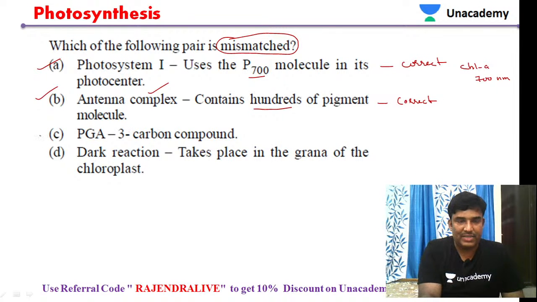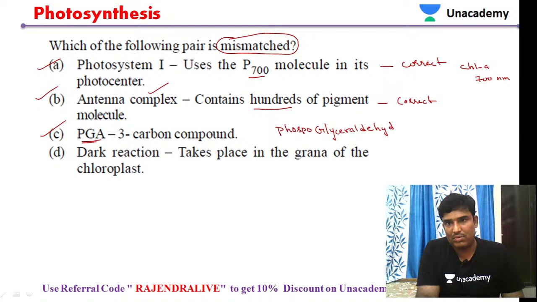Then statement C, you see, phosphoglyceraldehyde. PGA, the full form is phosphoglyceraldehyde, a 3-carbon compound. So that is also a right statement. PGA is a 3-carbon compound, phosphoglyceraldehyde. It is also a correct statement.